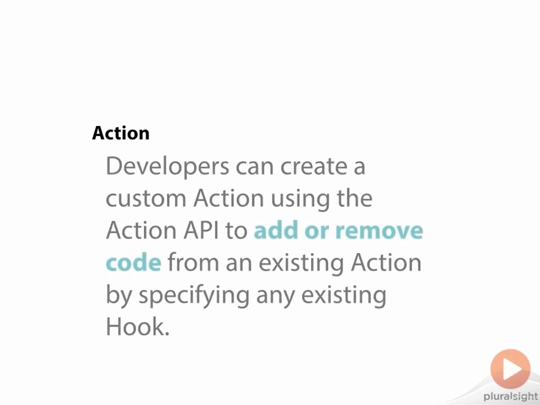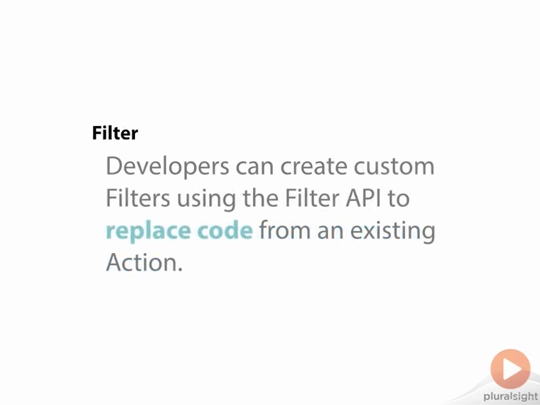Once the action is added with an add action function, it waits until a particular time in the page execution to fire a do action function to perform that function. Filters change the content of something. For example, I can write a filter that adds a profanity filter to the post content.